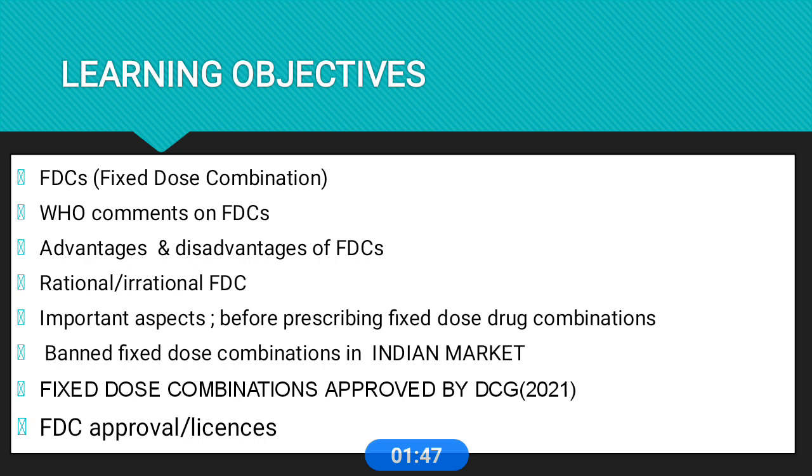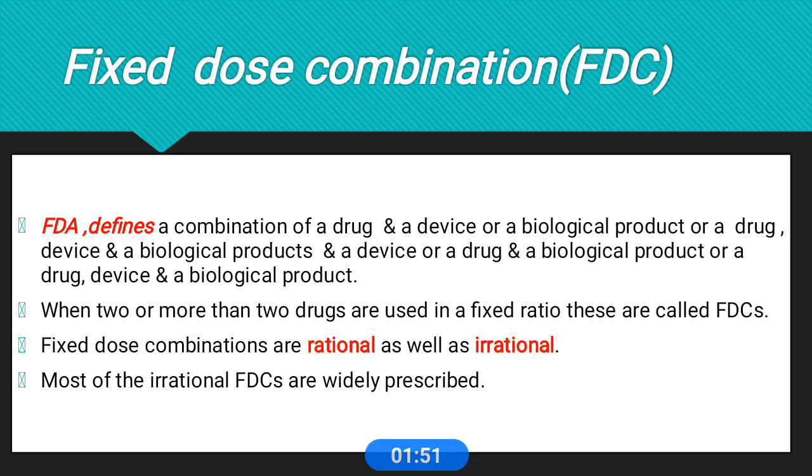This is the FDC approval and licensing. According to the FDA, a fixed dose combination is defined as the combination of a drug and a device, or a biological product, or a drug, device and a biological product. This is the definition according to the FDA.